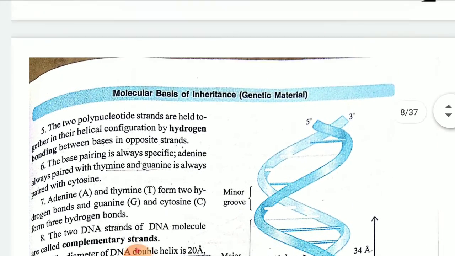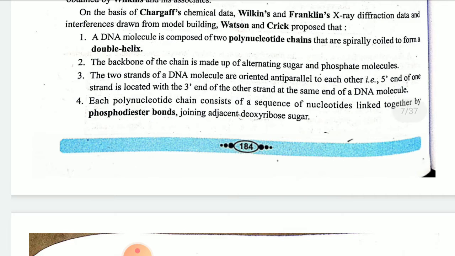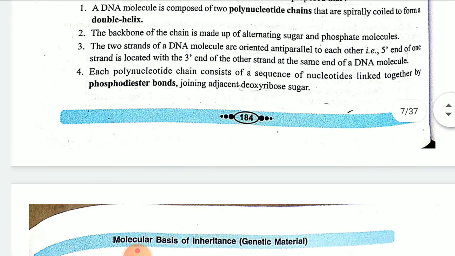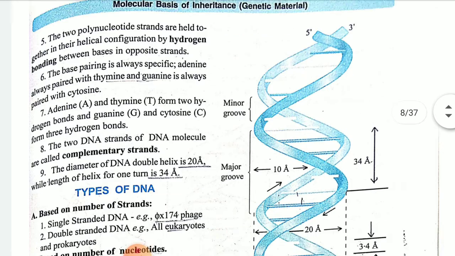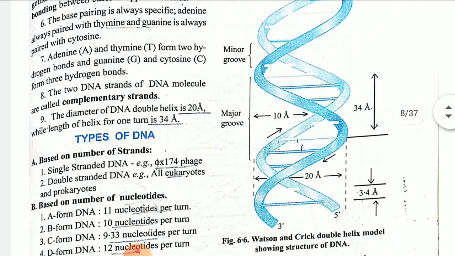Always the pairing will be adenine with thymine, and guanine with cytosine. Adenine and thymine will always form a double bonded structure, and guanine and cytosine will always form a triple bonded structure. The bonding takes place by the phosphodiester bond, okay. Just go through it, children. I have already told all the points.